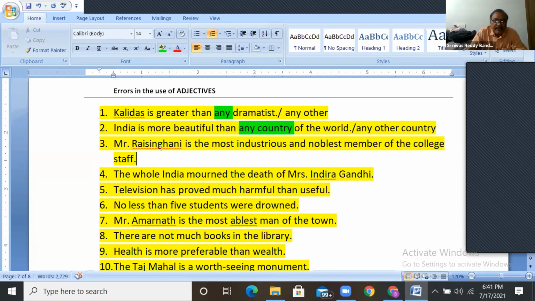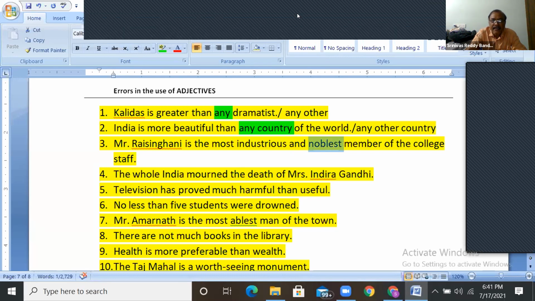Okay, third one, who will tell here? Mr. Risingani is the most industrious and the noblest member of the college. Here, for industrious, we can use most. Most industrious is correct only. But can we say most noblest? We can't say most noblest.